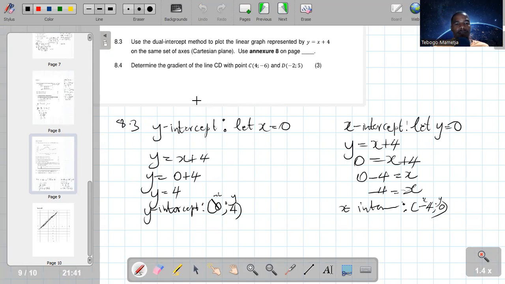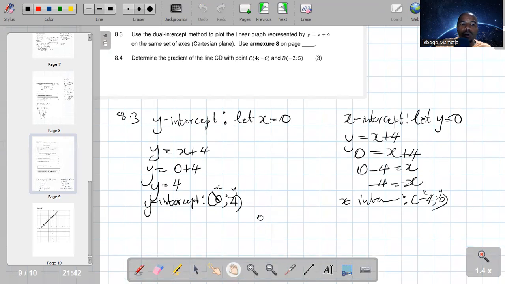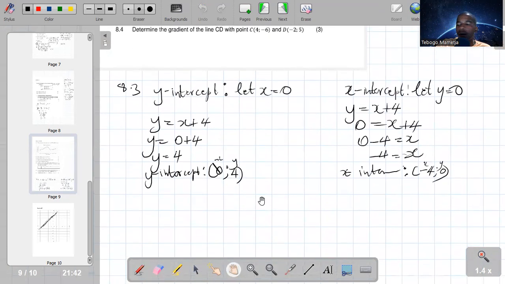And lastly, 8.4, determine the gradient of line CD with point C, which is (4, negative 6), and D, which is (2, 5). Okay, how do we do that, guys? They want the gradient when we are given 2 points. So when we are given 2 points, we know we use the formula.